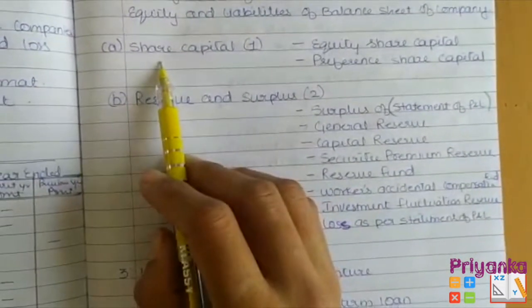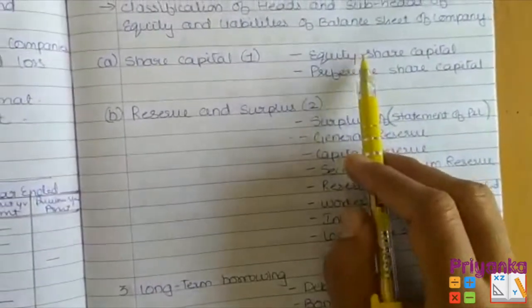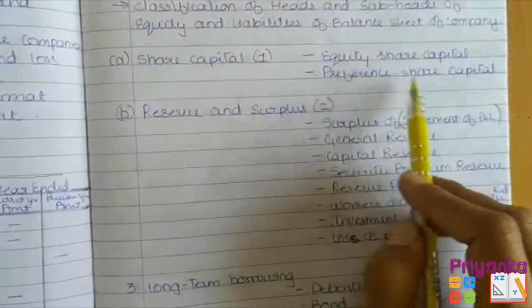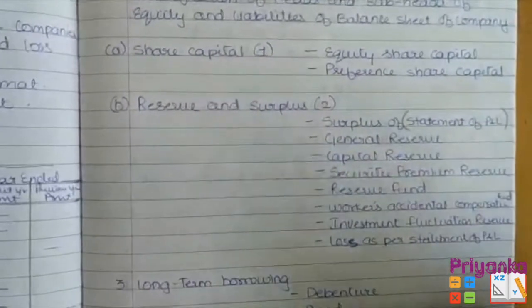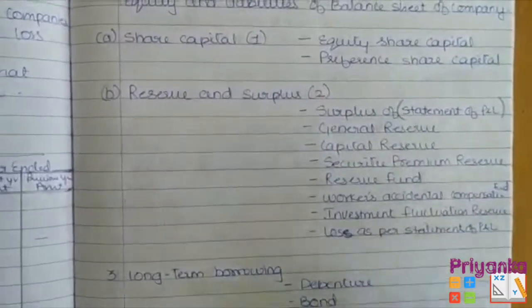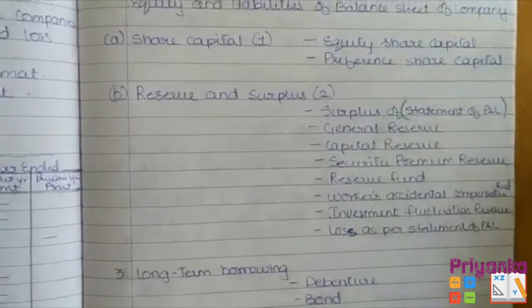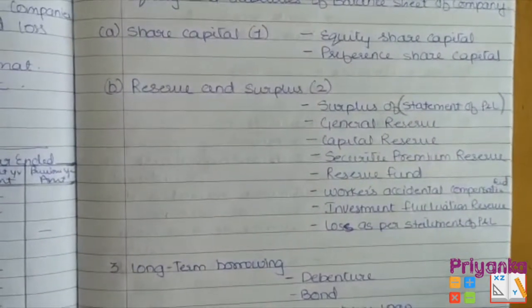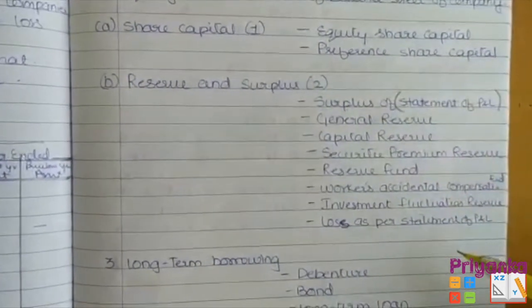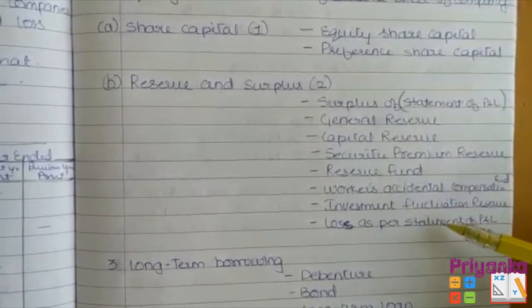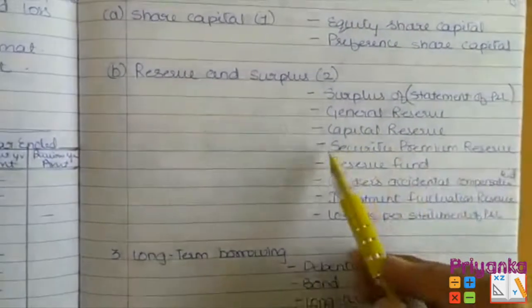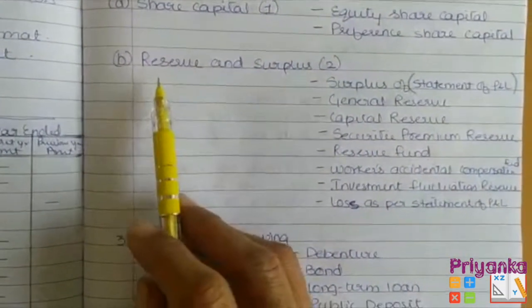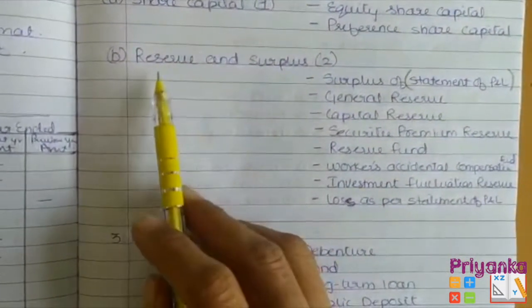So first one, for the share capital, here they include equity share capital and preference share capital. The thing which you can remember, just mark it, that this we will remember, and the one which is not being remembered, only that we have to learn. While going through the balance sheet for so long, I don't think you will forget this. Obviously you can remember this. Only the thing which is new or you are not able to remember, please mark only that much entry and you can practice with that.